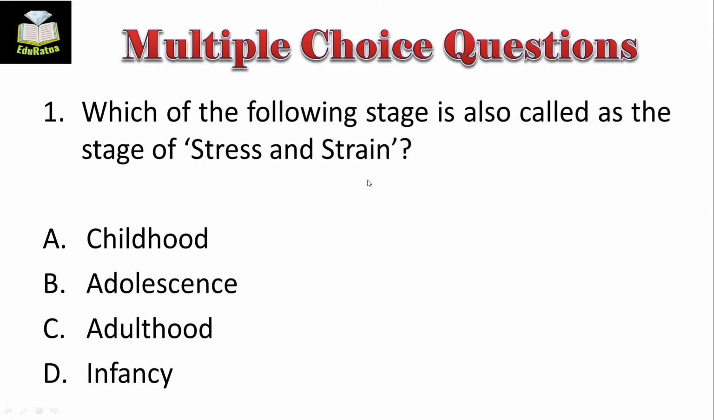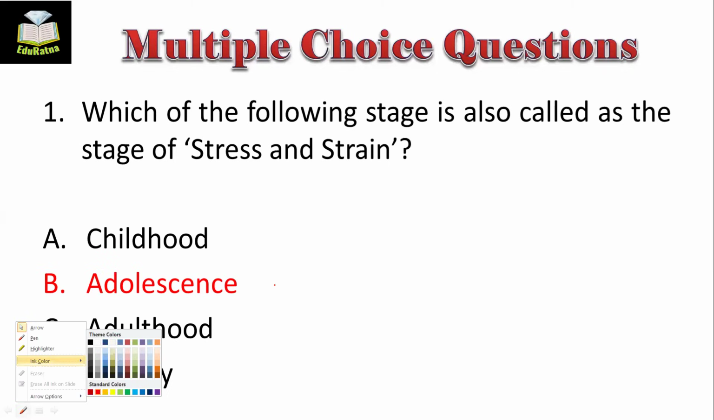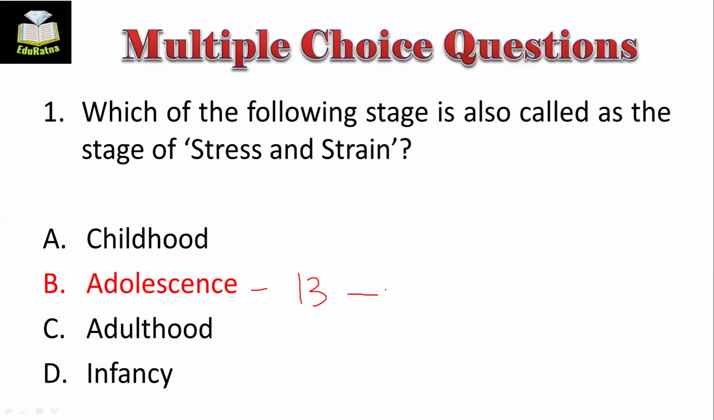Which of the following stage is also called as the stage of stress and strain? Yes, very good. Madhulika, Pragya, Shriya, Jayprabha. Very good. So answer is definitely adolescence. And adolescence, if you can remember very easily, then it is the teenage. Teen starts from 13 because it is suffixed by teen, 13 to 19. So this is how we can remember this stage. 13 to 19, this is the adolescent stage.